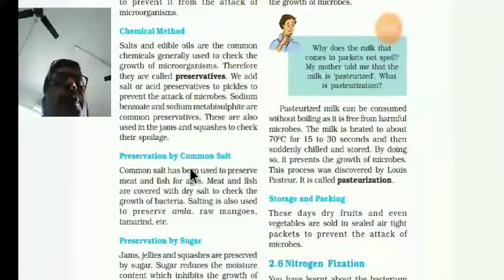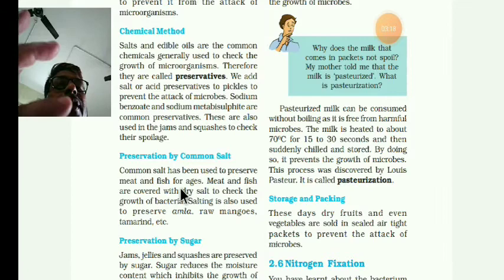Next one is preservation by common salt, the eatable salt we eat. Common salt has been used to preserve meat or fish for ages. Meat and fish are covered with dry salt to check the growth of bacteria. Salting is used to preserve amla, raw mangoes, that is kacha mangoes, and tamarind, imli. See, these are all preservation by common salt.